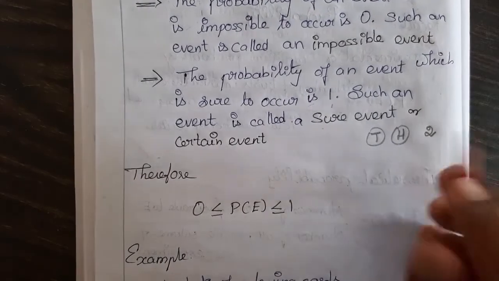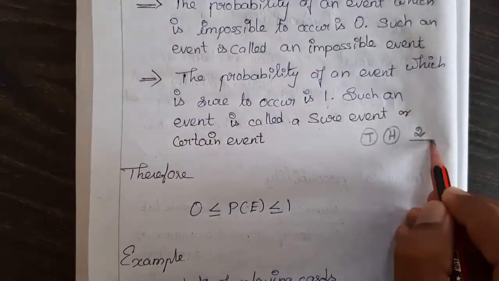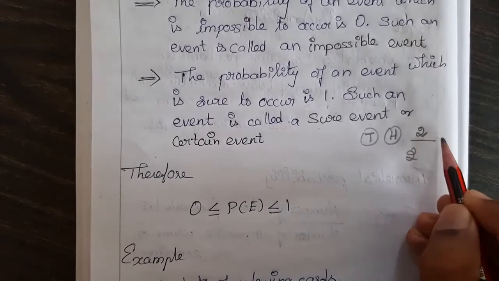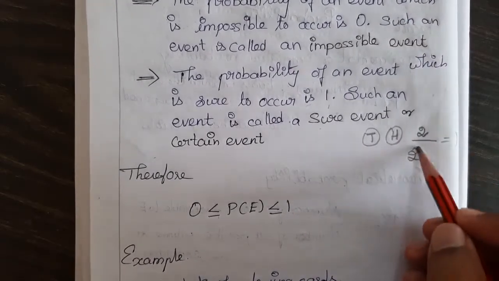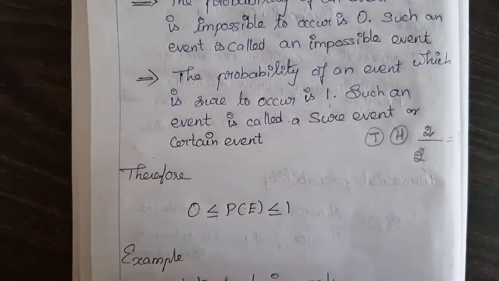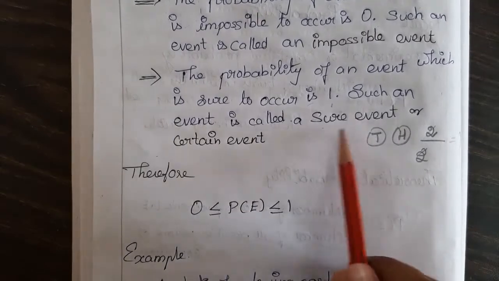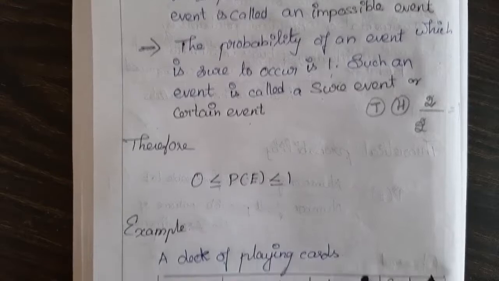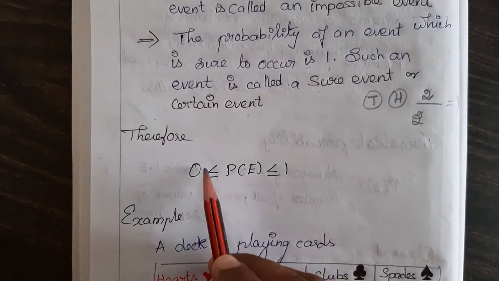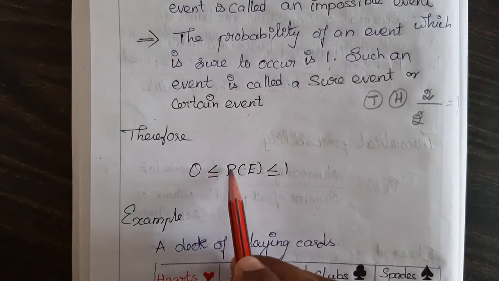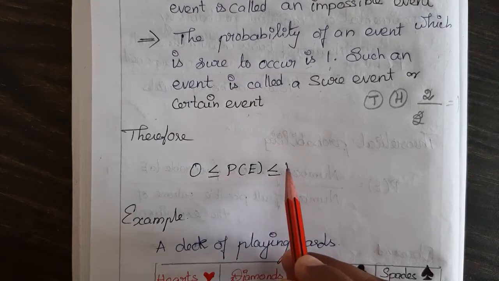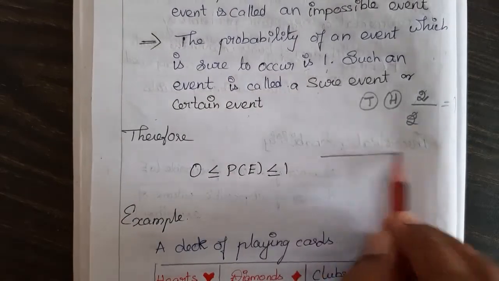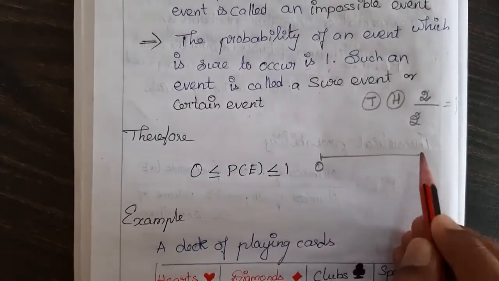I am in favor of head or tail. Divided by the total possible, which is 2. So 2 by 2 is equal to 1. If it is sure to happen, we call it a sure event or certain event. From this we can observe that the probability of an event lies between 0 and 1: 0 is less than or equal to P of E, which is less than or equal to 1. So we will get either 0 or 1, or a value in between.